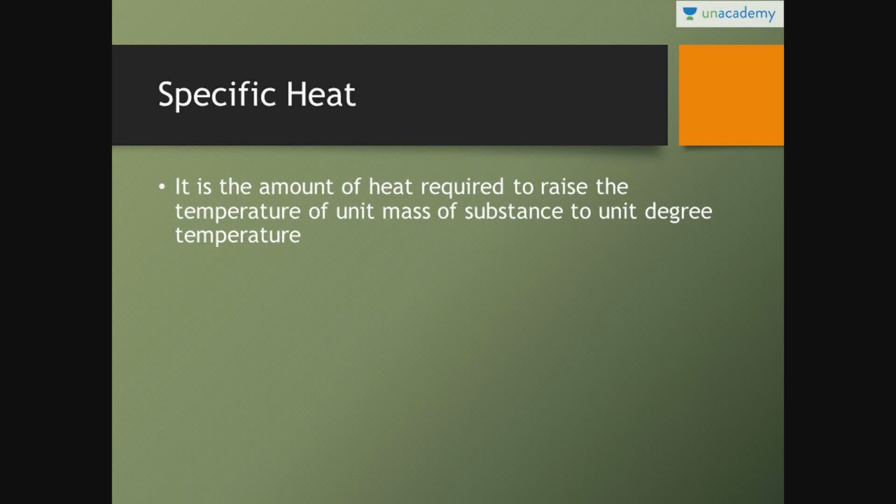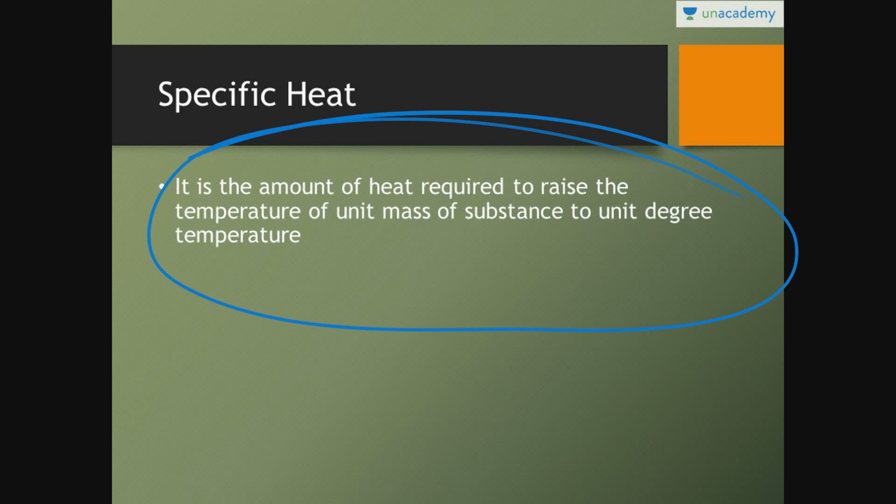So, first of all, to start with, the simple definition of specific heat. You must be knowing that Q is equal to mc dT. Q is equal to mass into specific heat into change in temperature. So, specific heat is defined as the amount of heat required to raise the temperature of unit mass of substance by unit degree temperature difference.